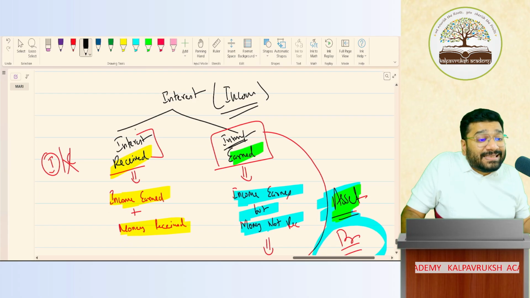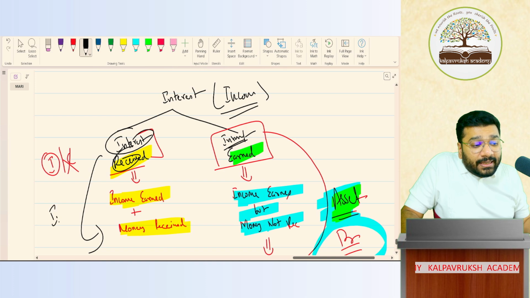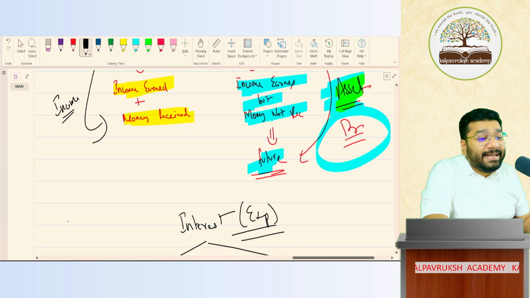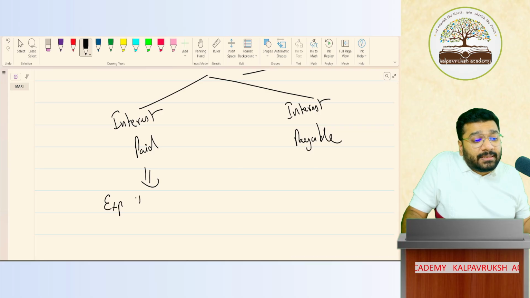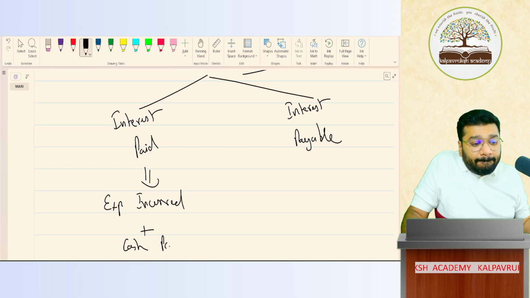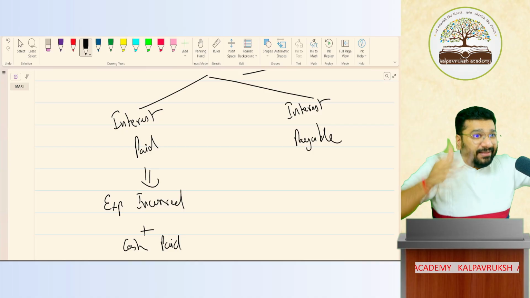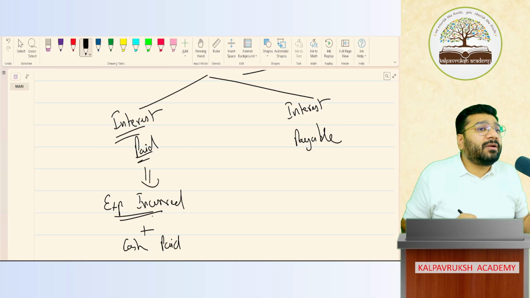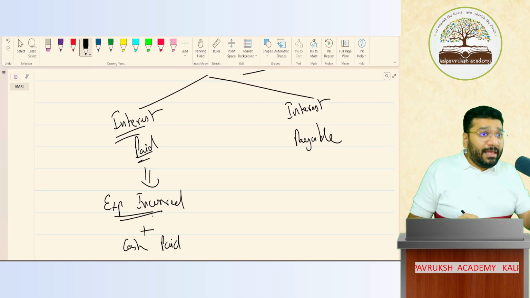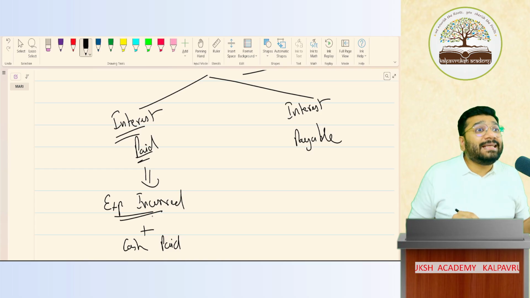So interest received is income. Interest paid is what? It is expenditure. Means what? Expense incurred and paid. Expense incurred plus cash paid. So today, if I had paid the rent, rent paid becomes my expenditure. Got it, not got it? But today, did I pay the rent? No. As on today, rent is payable.